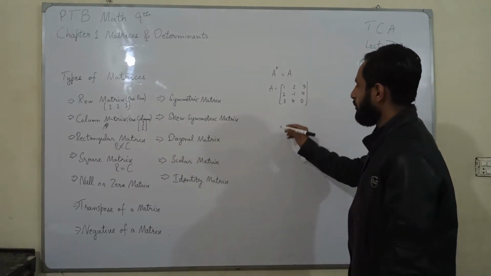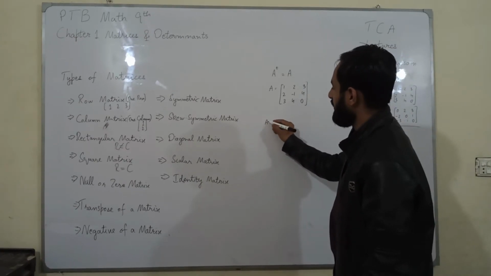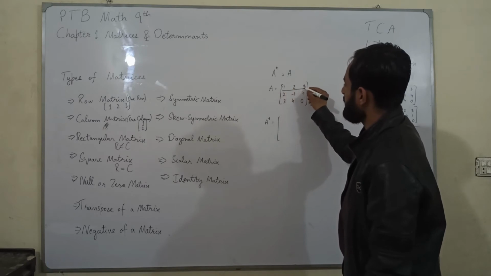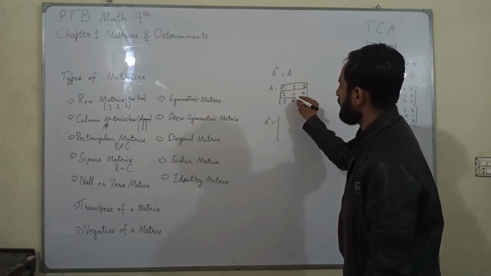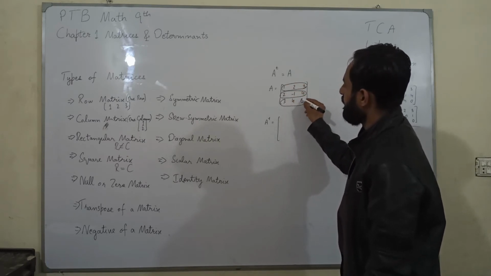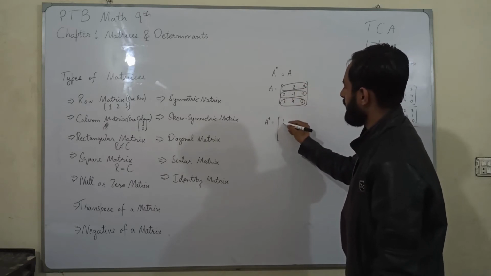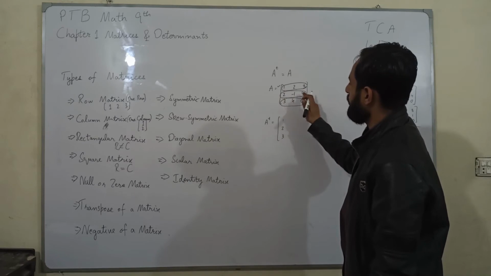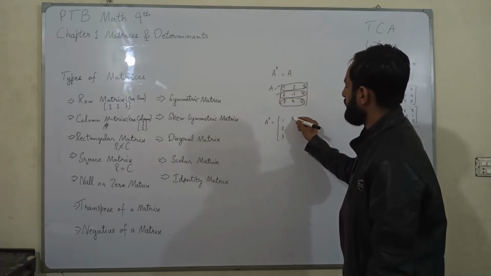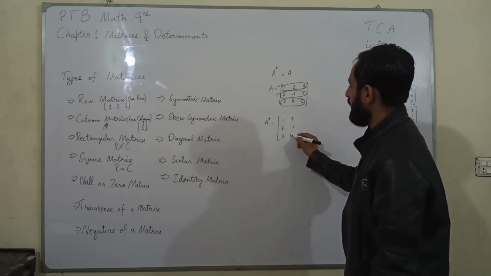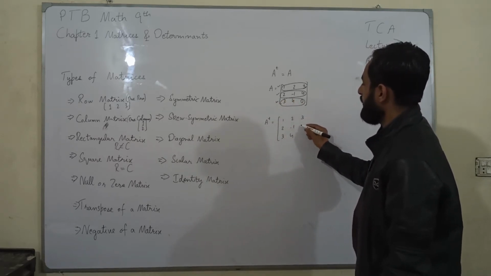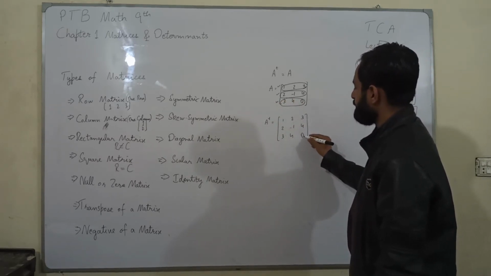Now take the transpose of this matrix. If we take the transpose of this matrix, the rows would become columns, and the columns would become rows. The first row is 1, 2, 3, so it would become the first column 1, 2, 3. The second row is 2, negative 1, 4, so it will become the second column, 2, negative 1, 4. The third row would become the third column, 3, 4, 0.